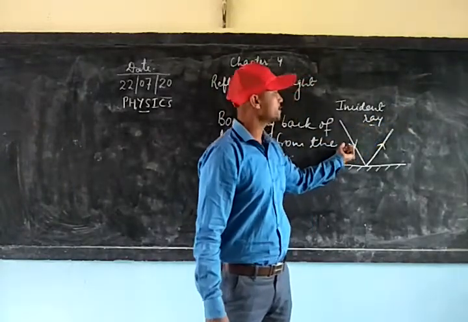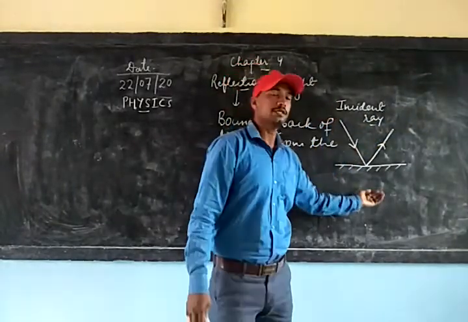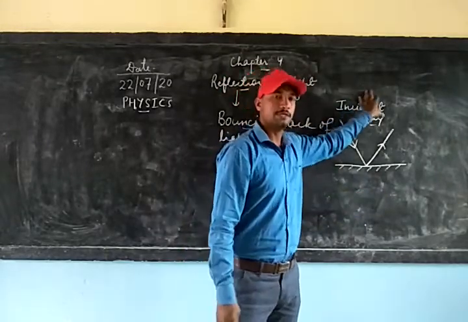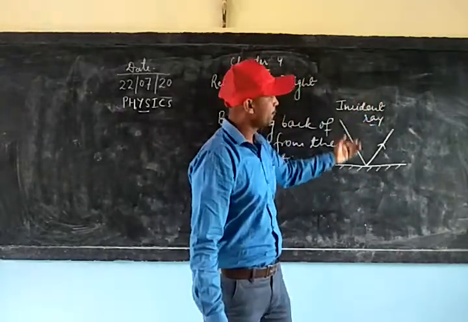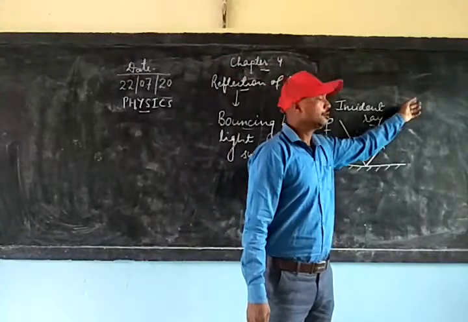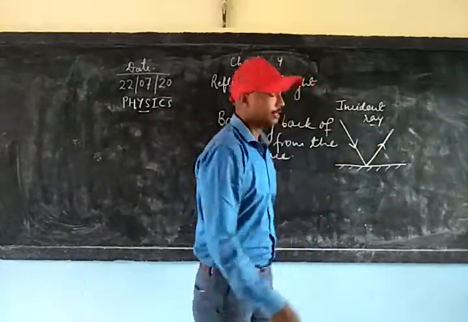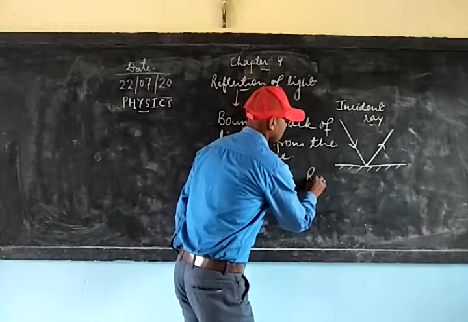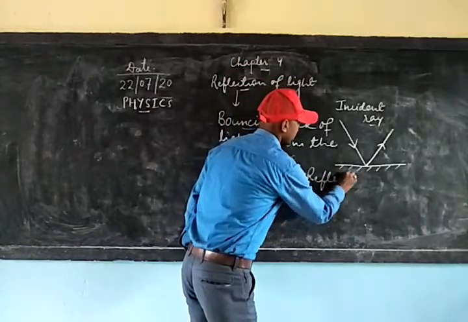So there are two rays, one which is going towards the surface will be the incident ray, and the one which is going away from the surface will be the reflected ray.